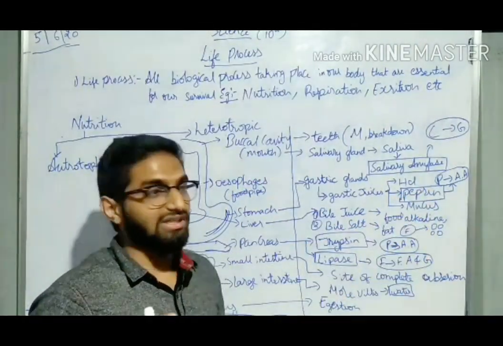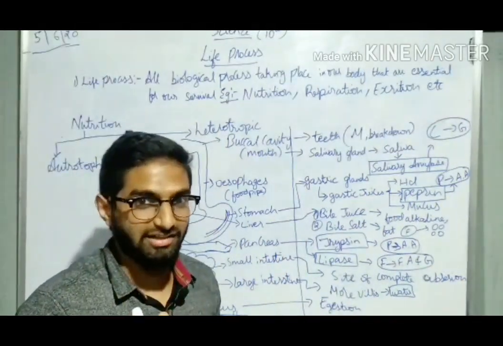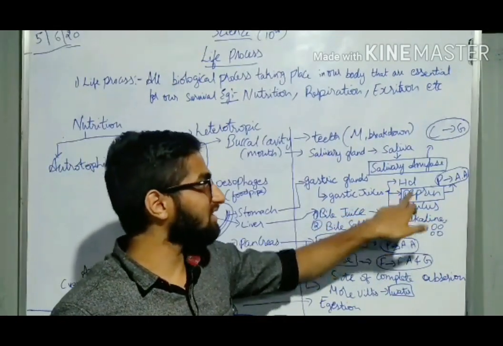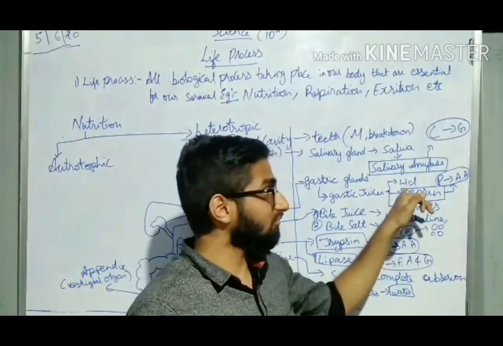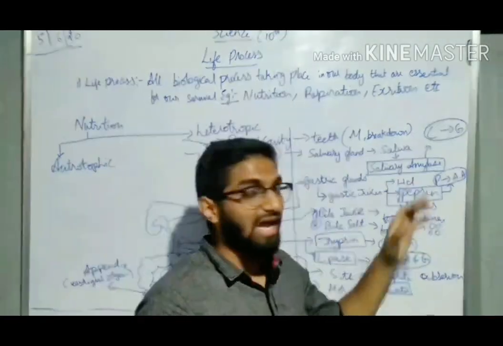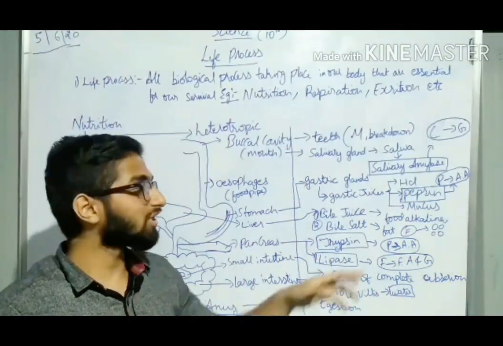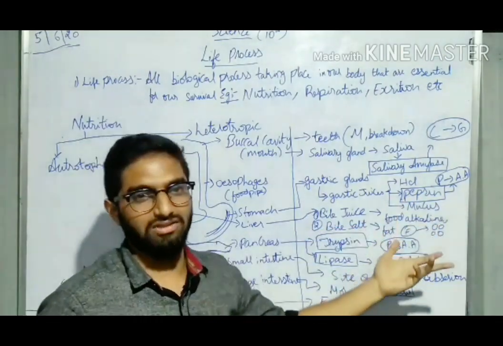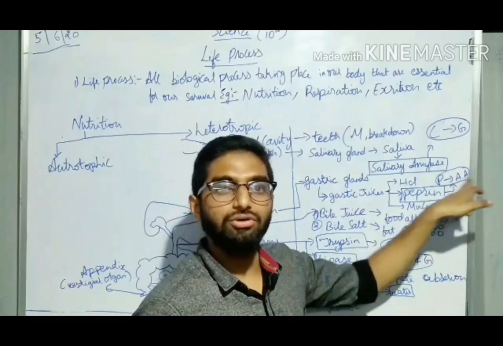This pepsin requires the food to be acidic. You can't drink acid, right? So there is some other juice which is secreted, your HCl. What is that HCl? It's the same hydrochloric acid, which is a very dangerous acid. When the food enters the stomach, the food is mixed with the HCl and the food becomes acidic. After that, the pepsin's condition is satisfied, so it will convert protein to amino acid.